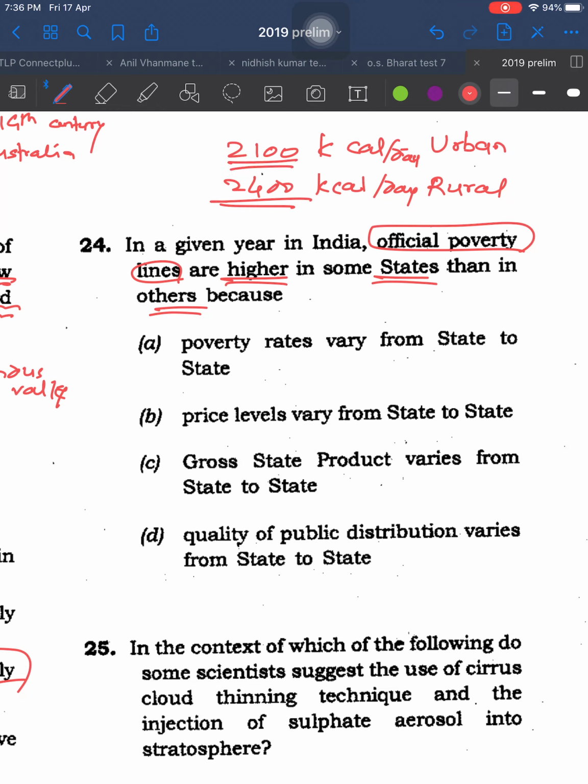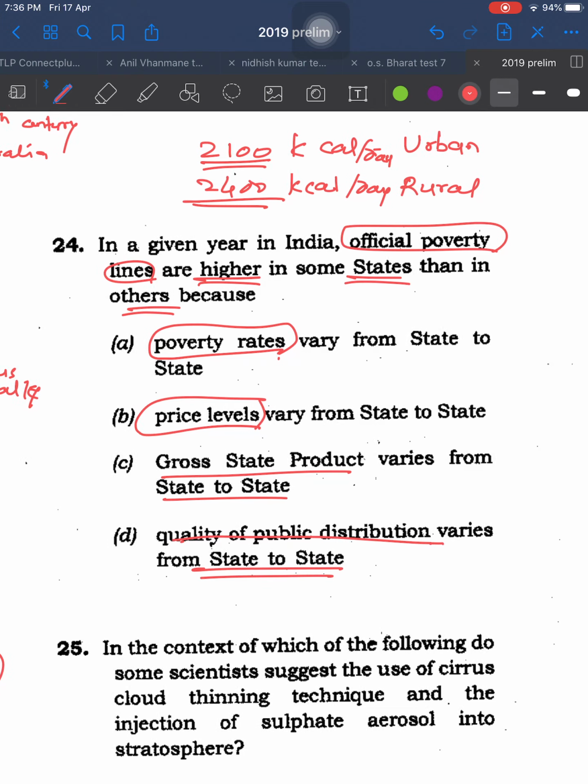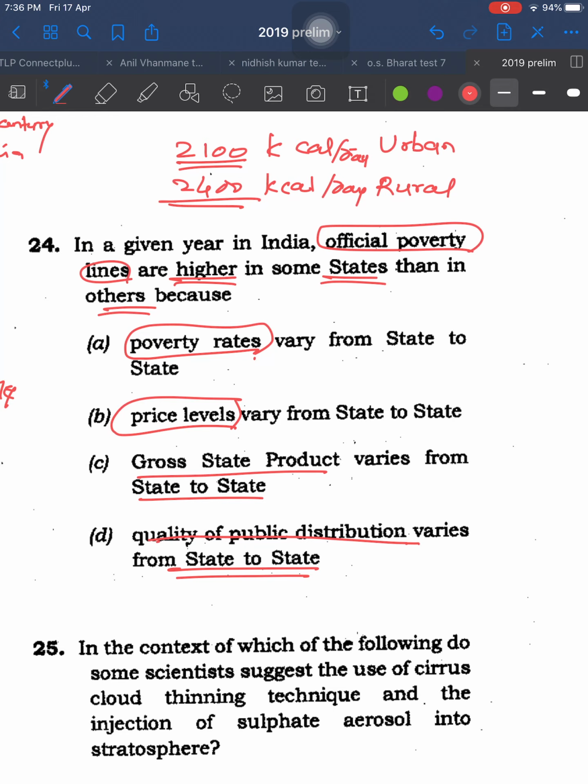Okay. Now, poverty rates vary from state to state. Price levels vary from state to state. Gross state product varies from state to state. Quality of public distribution varies from state to state. Now you may feel at the start that all the four options are true, but somehow we have to choose the most appropriate answer. Okay, we will start with elimination.